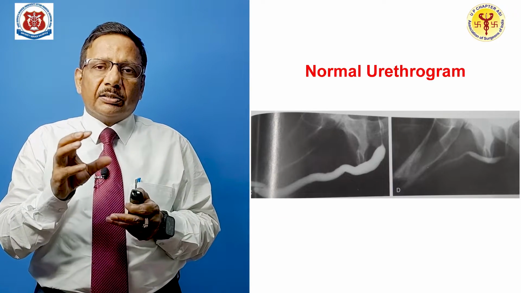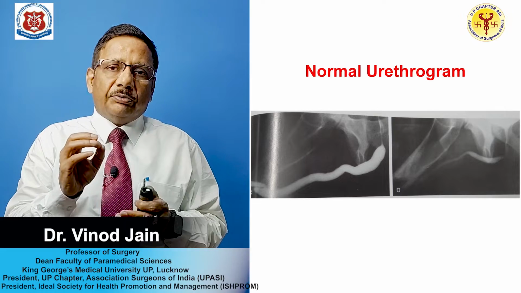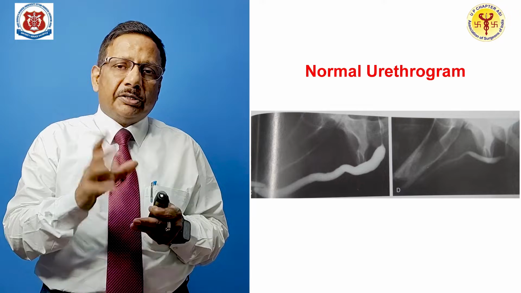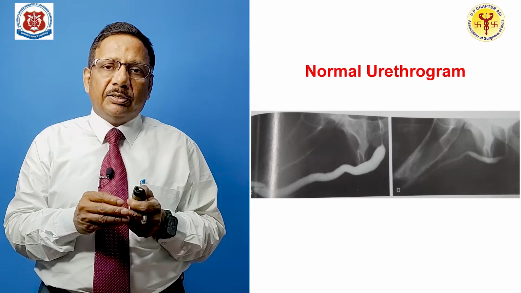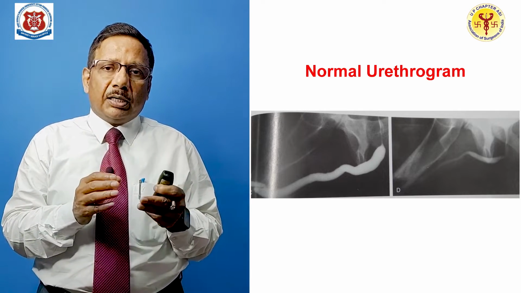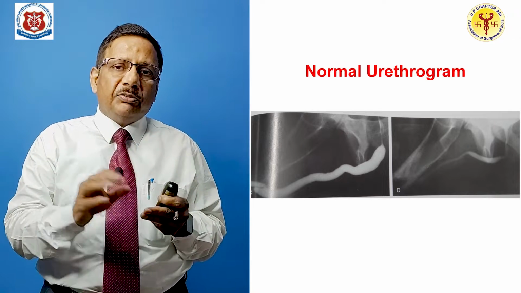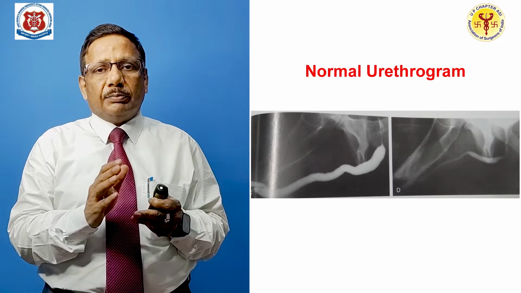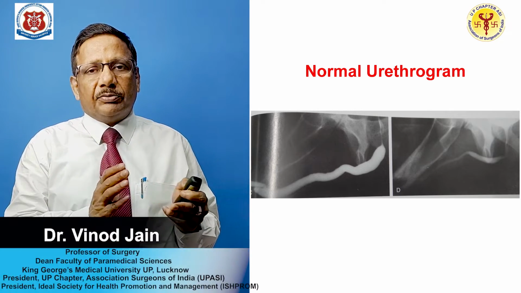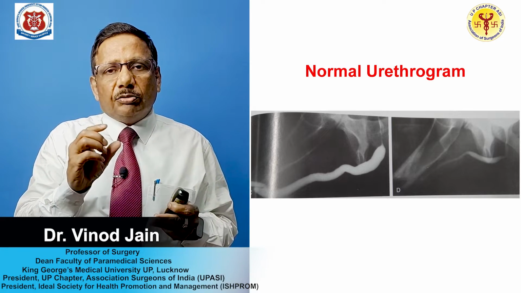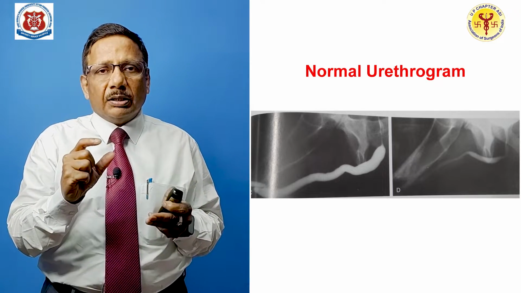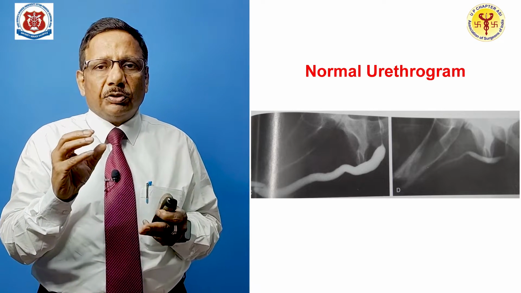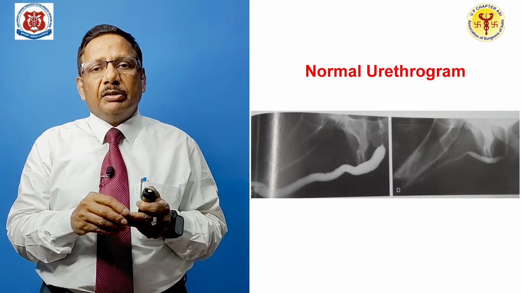This is the real X-ray picture after pushing the dye. On the left side, as you see, it is a retrograde urethrogram, where the dye is filled from the meatus and the X-ray is taken, and this is a normal retrograde urethrogram. Whatever thinning you see above near the pelvis is normal, that is the membranous part of the urethra, and the radiolucency within the prostatic urethra is basically the verumontanum.